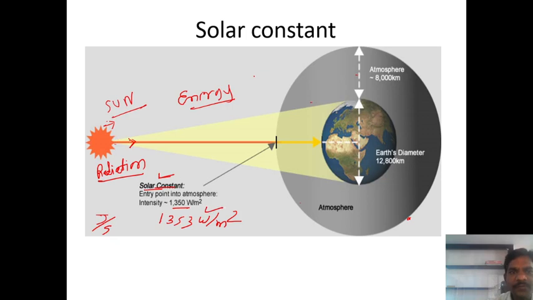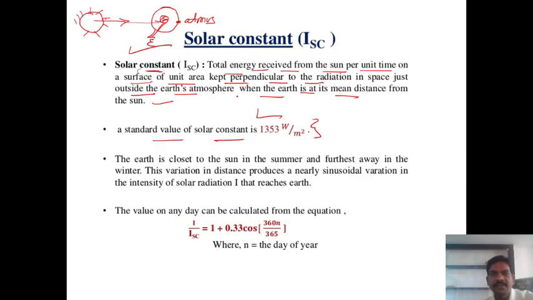Per unit area. The unit of the area is meter square. So that's why the unit of the solar constant is watt per meter square. Once again, the definition: the total energy received from the sun per unit time, where the time unit is second, on a surface of per unit area, where the area unit is meter square.